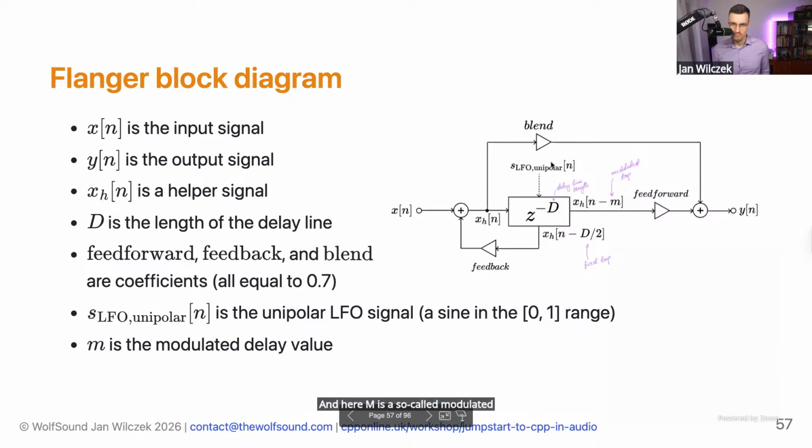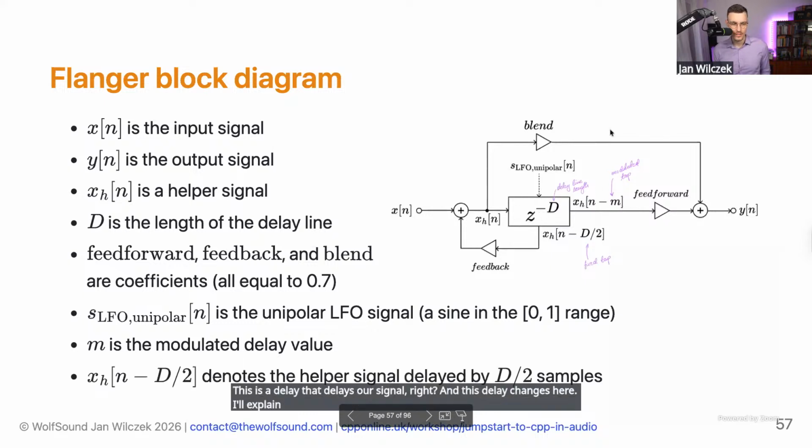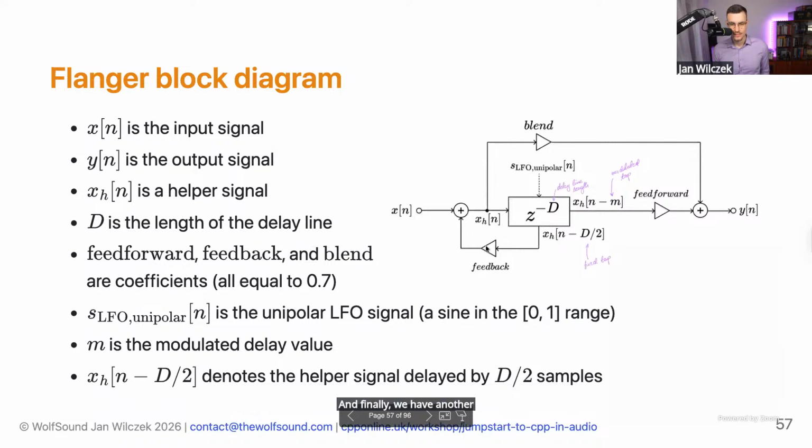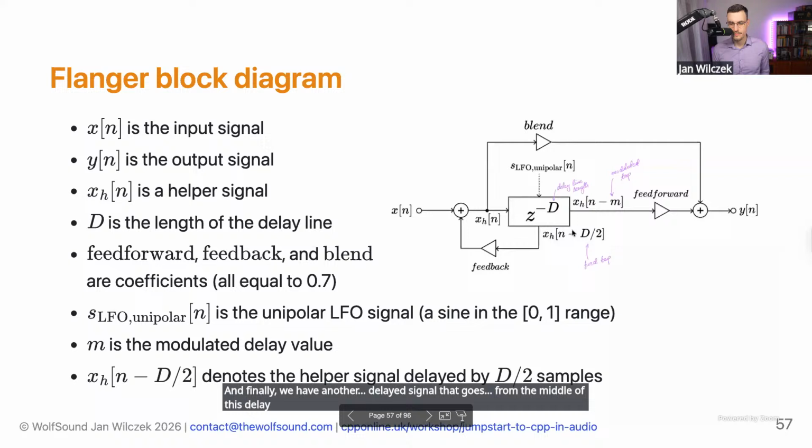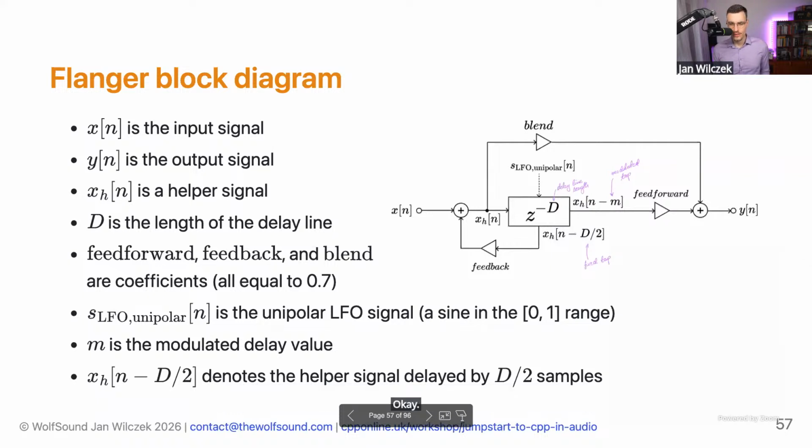So this is a delay that delays our signal, right? And this delay changes here. I'll explain it all in a moment. And finally, we have another delayed signal that goes from the middle of this delay into the feedback loop. Okay, what do these words mean at all?